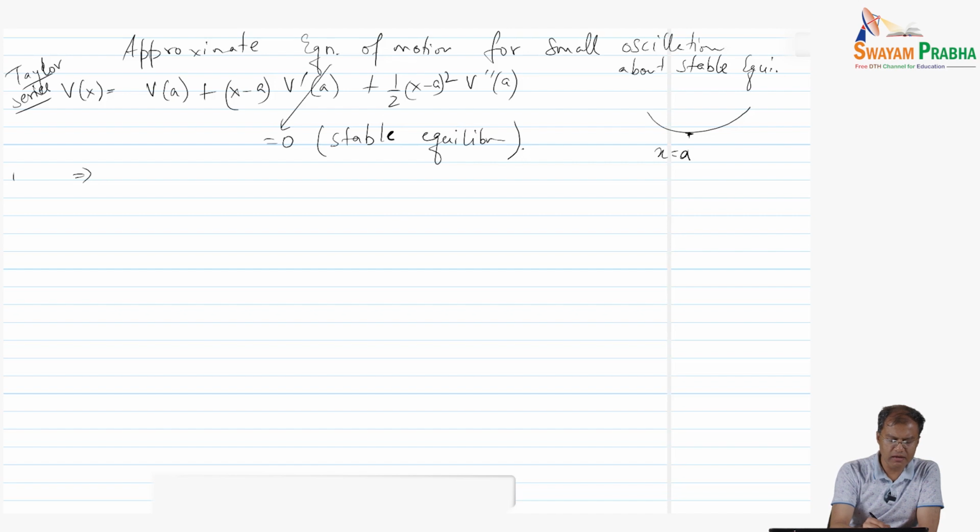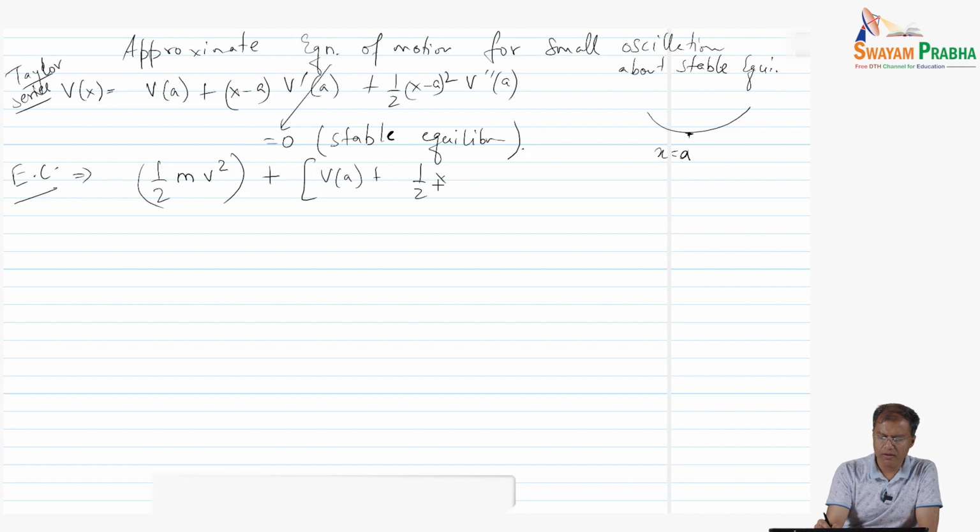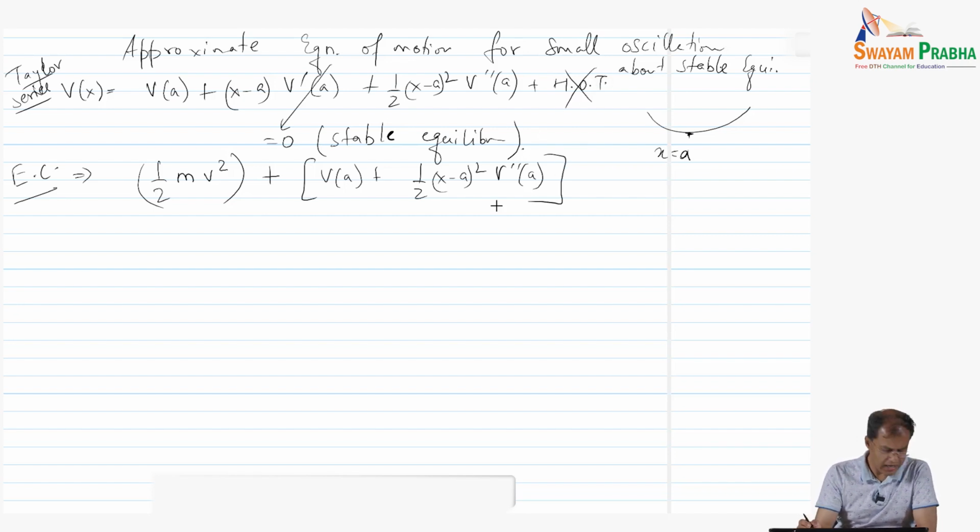So from energy conservation, we have the kinetic energy half mv square plus the potential energy, which is V of a plus half x minus a square V double prime a, and we have neglected the higher order terms. Now this total energy is going to be capital E.